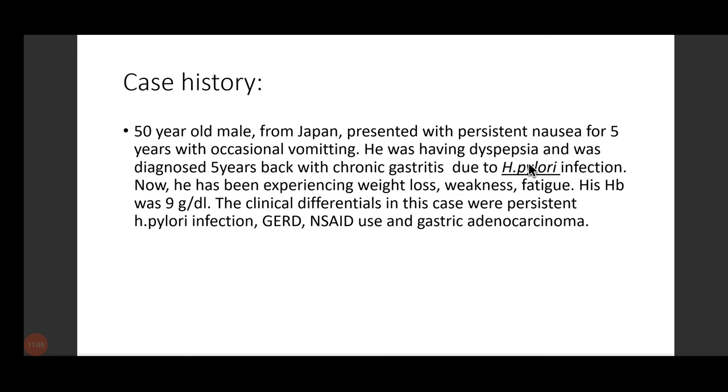But before deciding and telling the patient that, oh my God, you have gastric adenocarcinoma, we need to rule out some differentials as well, right? So just proceed. Next word is Japan. It means where the person belongs. Why did I mention Japan?